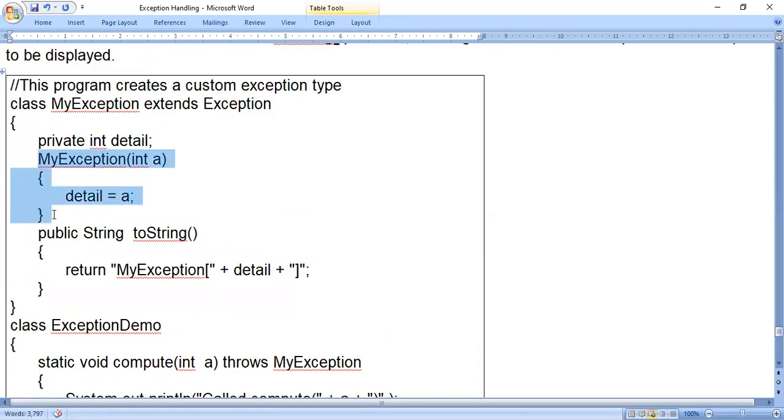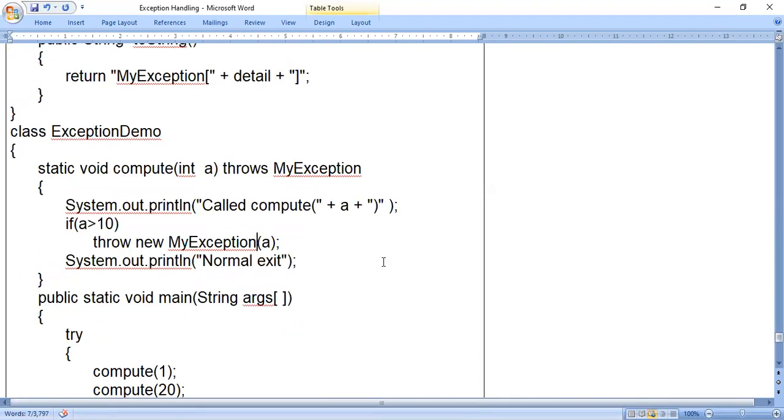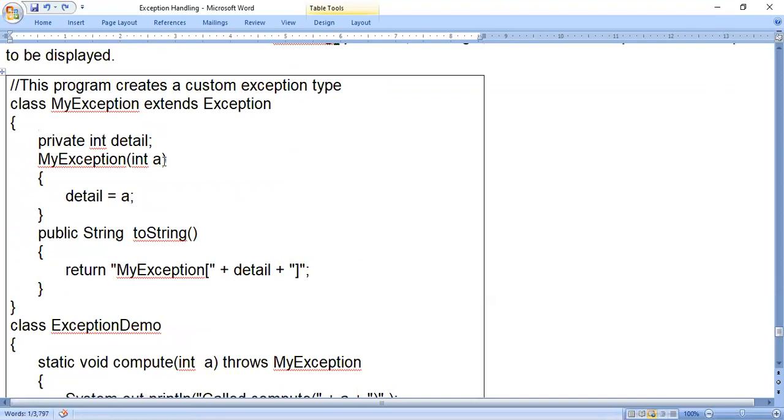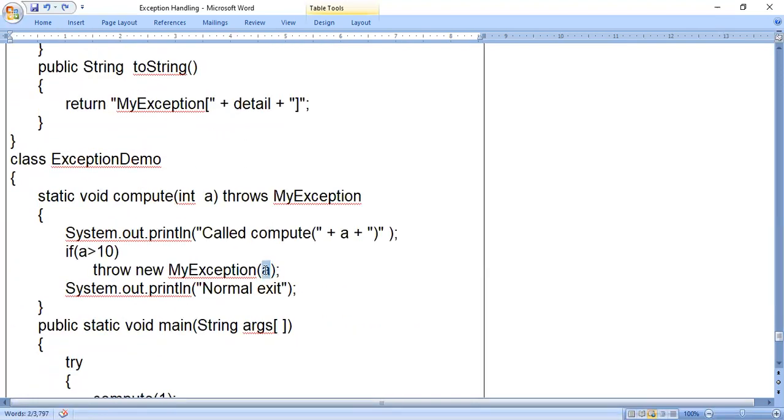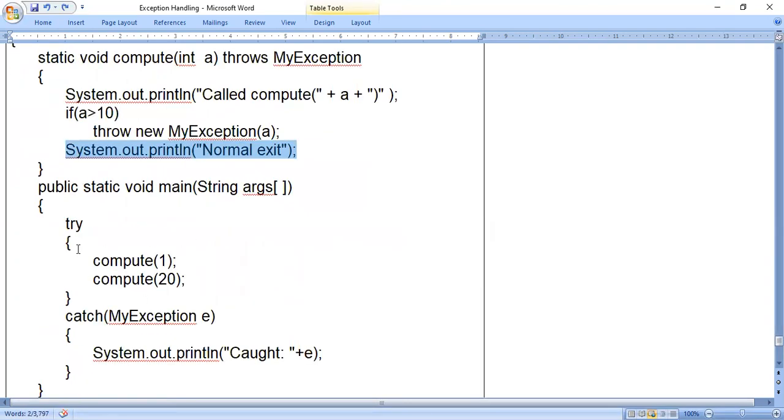I think in one of the programs we have used IllegalAccessException of demo, which is already present in the Java class library. But here I am using my own class name, MyException, and for MyException we have a constructor with one parameter. So here also I have to use one argument. System.out.println normal exit. Next, in the main method, try compute of 1, compute of 2.